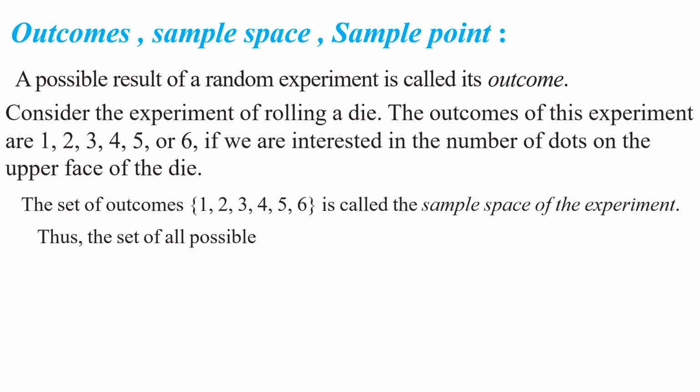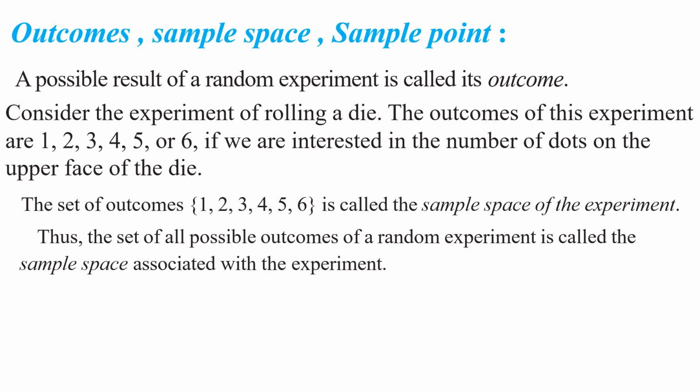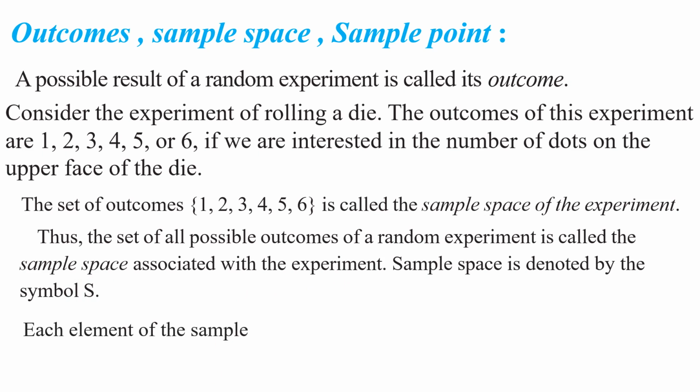Thus, the set of all possible outcomes of a random experiment is called the sample space associated with the experiment. Sample space is denoted by the symbol capital letter S. Hereafter, remember this point, my dear children, the capital letter S denotes a sample space associated with the random experiment. Understood this point, my children?